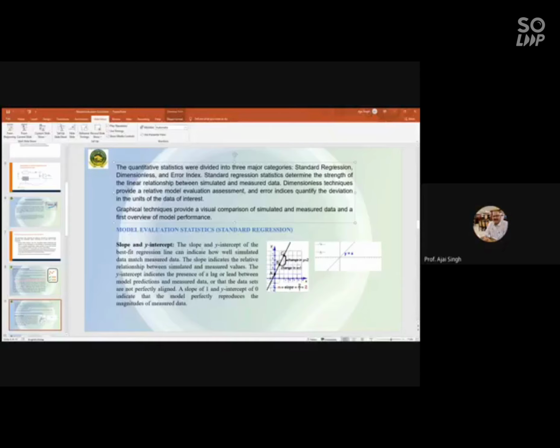The standard regression statistics determine the strength of the linear relationship between simulated and measured data, number one. Number two, dimensionless techniques provide a relative model evaluation assessment. And number three, error indices quantify the deviation in the units of the data of interest. Graphical techniques provide a visual of simulated and measured data and a first overview of the model performance, which we normally do when we start modeling the whole hydrological processes and we get the first output.